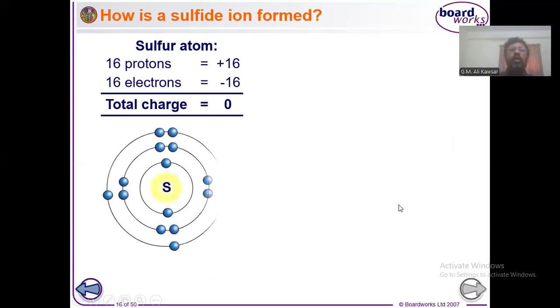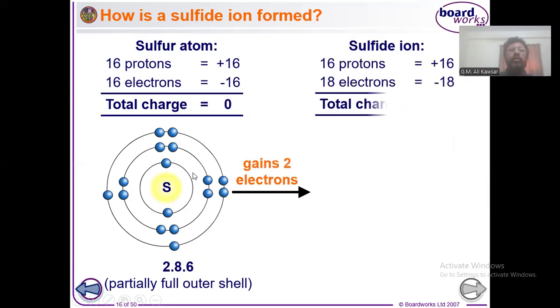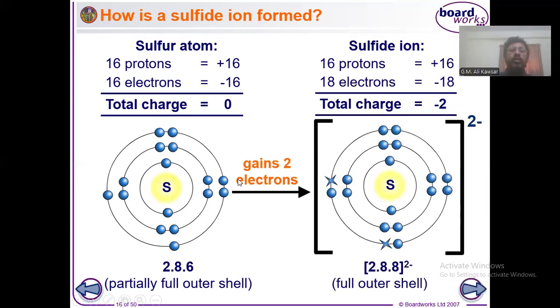Sulfur: the number of electrons is 16. So its electronic configuration, you can see, is 2, 8, 6. It has the tendency of gaining two more electrons, and by this process it will gain the configuration of argon. So its charge will be minus 2. Sulfur is an element of group 6. All the elements of group 6 form the same ion, that is 2 minus: sulfur, oxygen, and all other elements of group 6.